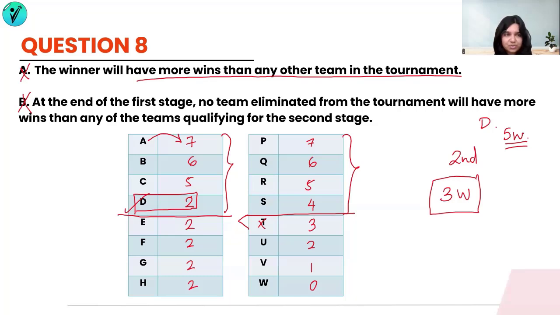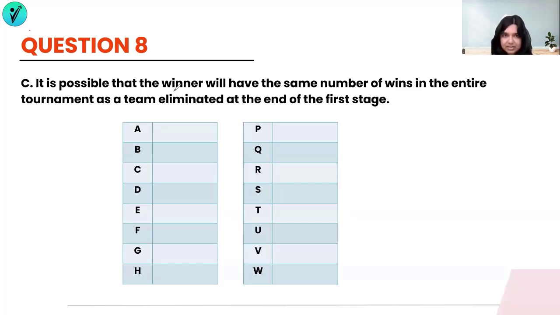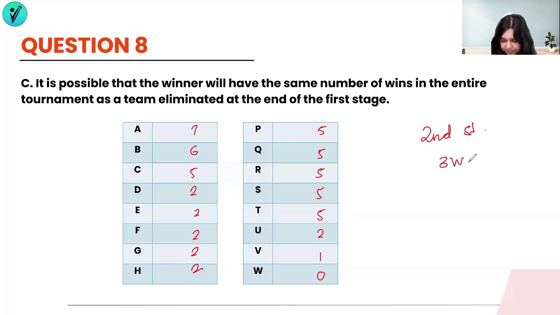Coming to the next option, which is C, it is possible that the winner will have the same number of wins in the entire tournament as a team eliminated at the end of the first stage. Is this a possibility? Once again, if I take an example of 7, 6, 5, and then all of them are 2s, and on the other hand, I can give 5, 5, 5, 5, 5, and then maybe a 2, 1, and a 0. And then the second stage, there will be 3 wins for sure.